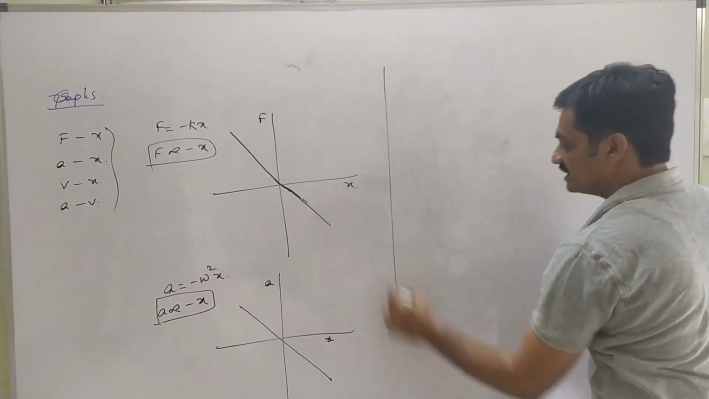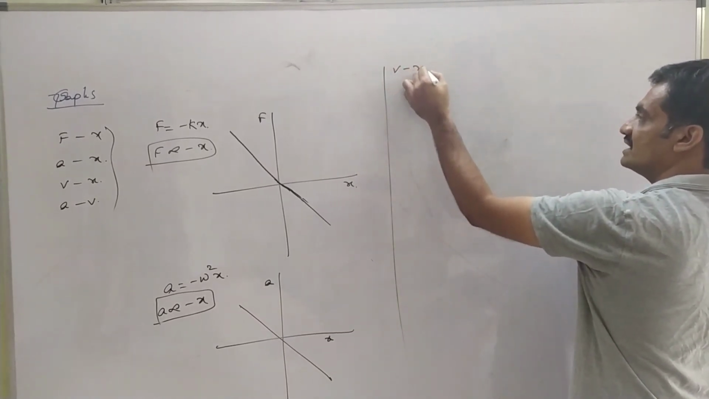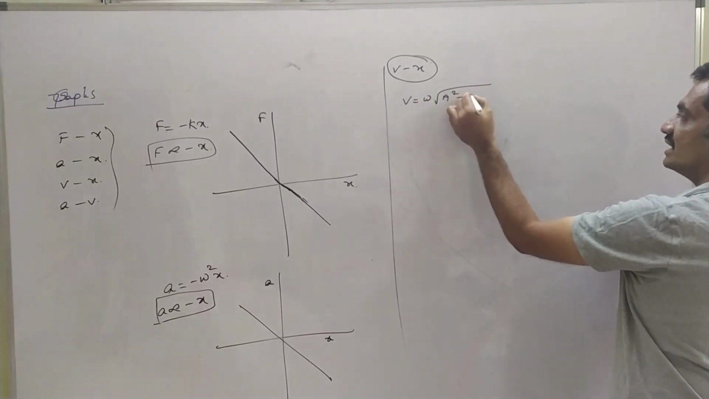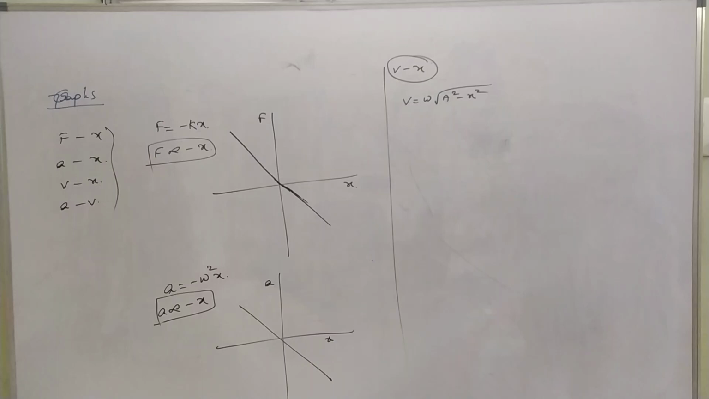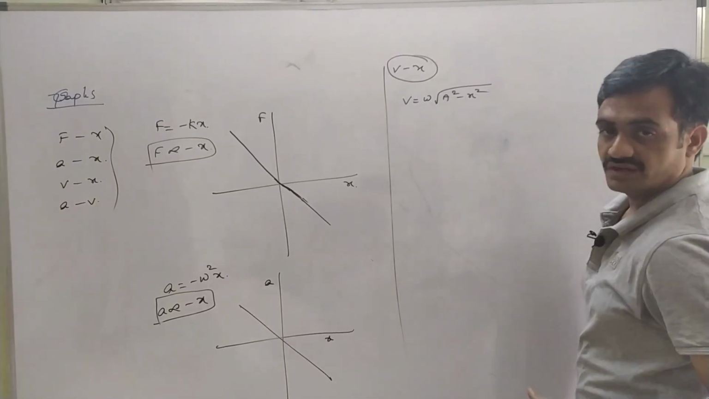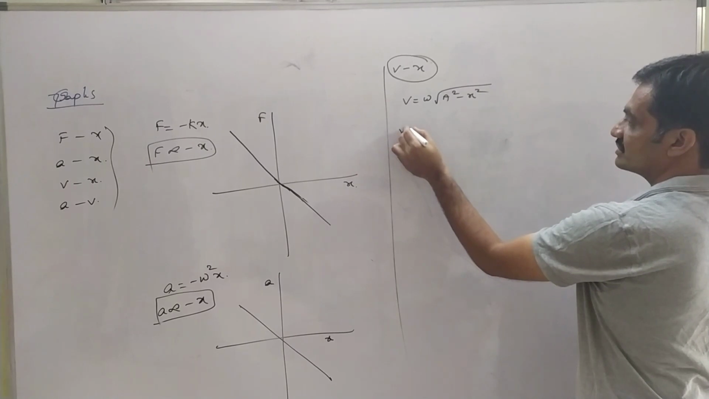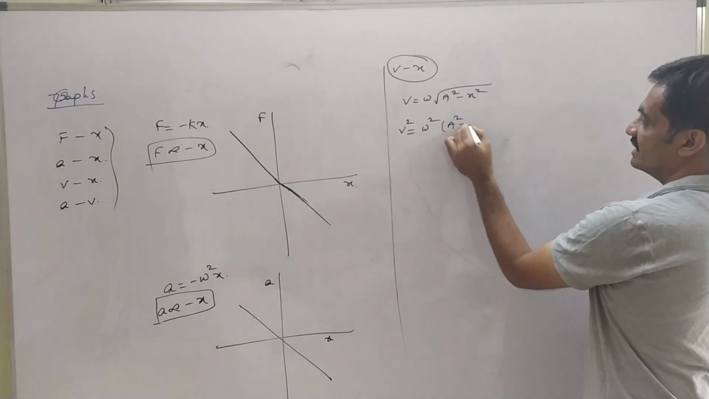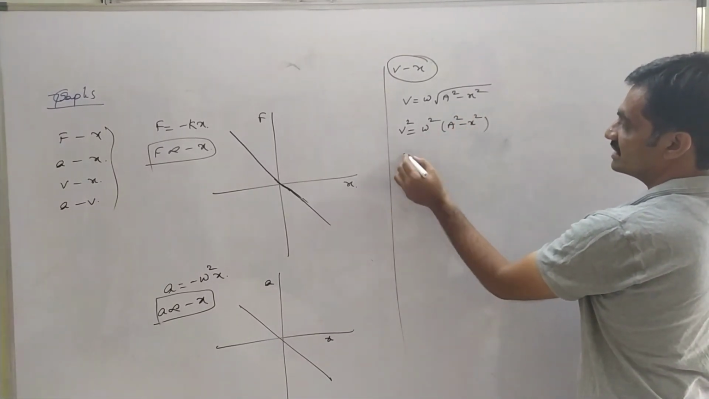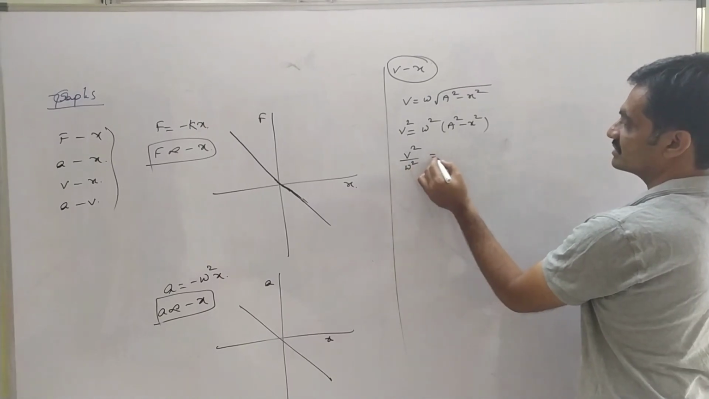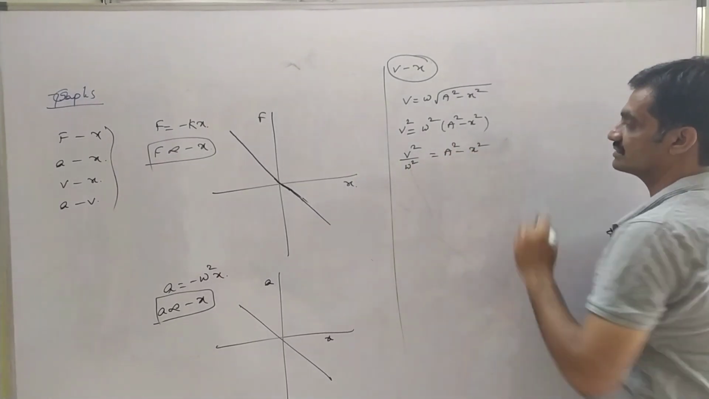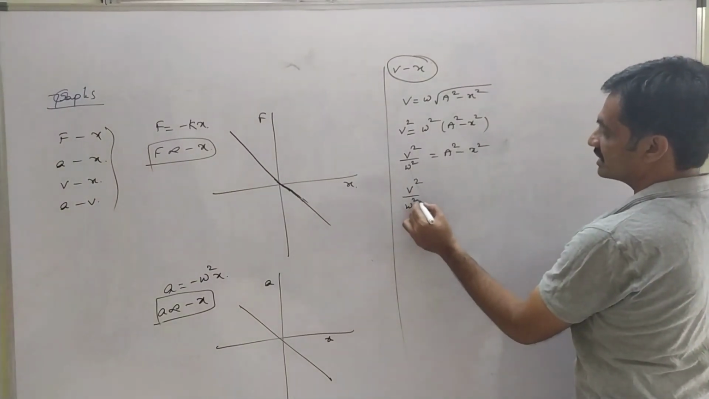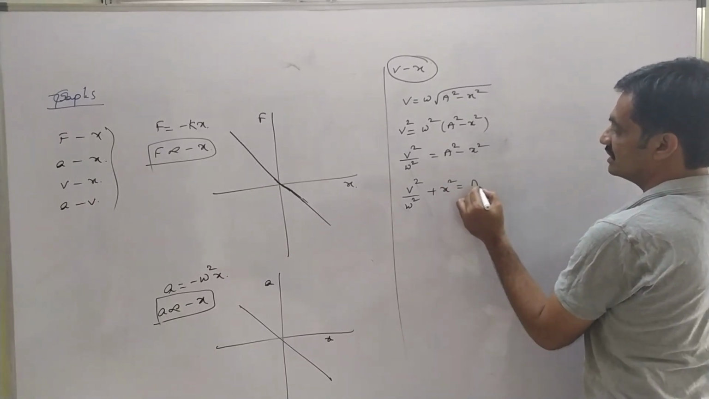So now we have to represent the graph based on velocity and displacement, and we know that v is equal to omega into under root of A square minus x square. As we square this equation, we have v square equals omega square into A square minus x square. So as we bring this omega square to this side, we have v square by omega square equals A square minus x square. So send this x square to this side. So we have v square by omega square plus x square is equal to A square.